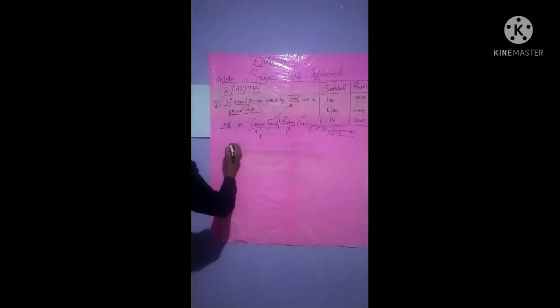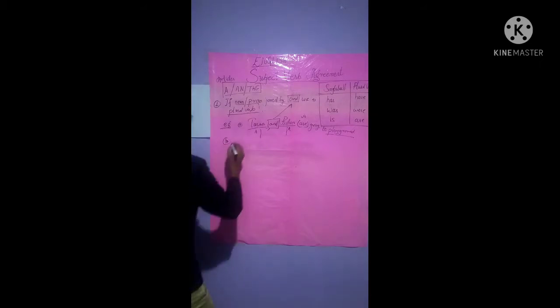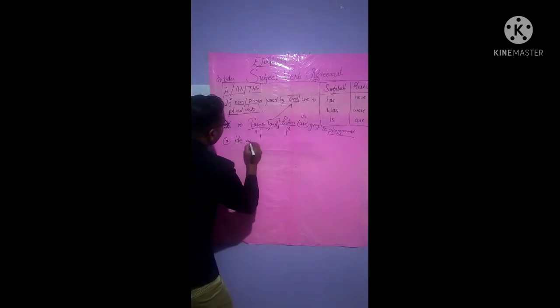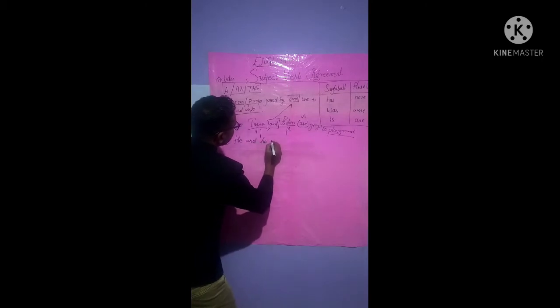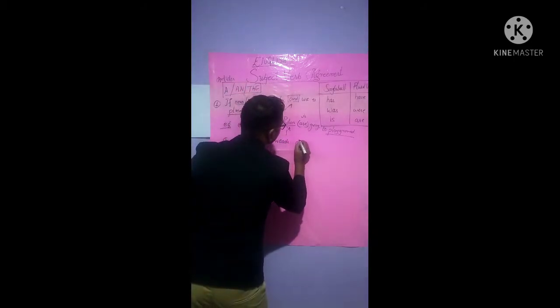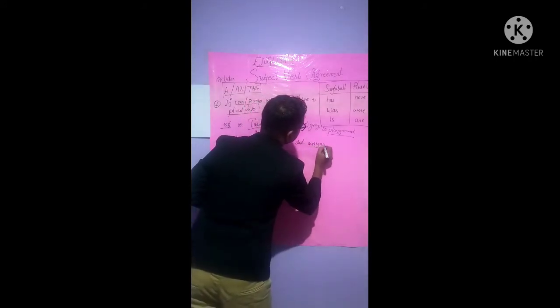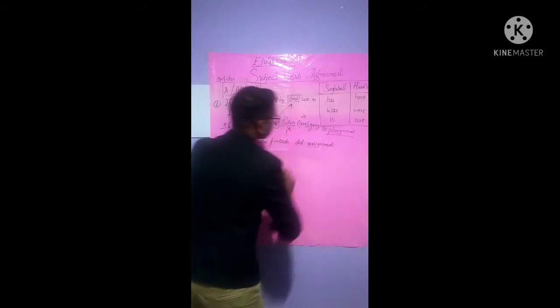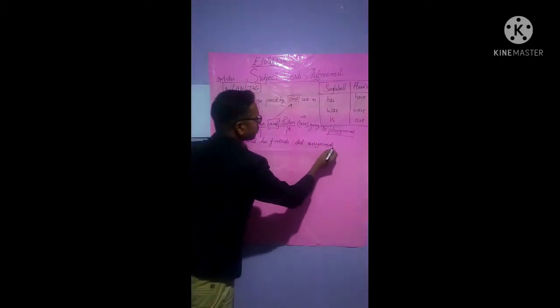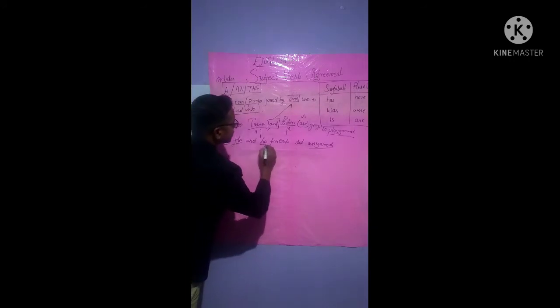Same like the other example we will learn: he and his friends did assignments. All right, what do they do? They do assignments, isn't it? Who? He and his friends.